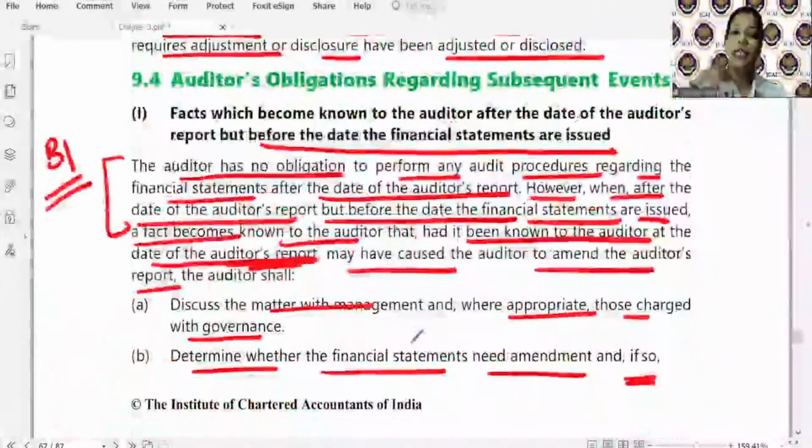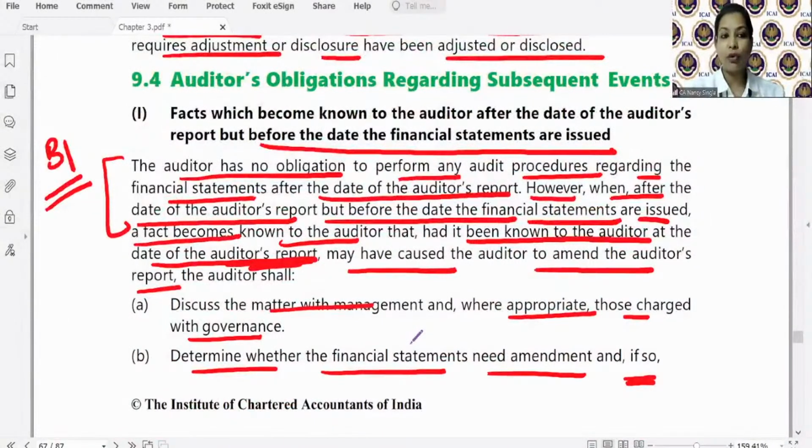Now with respect to the events after the date of auditor's report, the auditor has no obligation to perform audit procedures regarding the financial statements after the date of auditor's report, है ना? But however, if after the date of auditor's report, but before the date the financial statements are issued, a fact becomes known to the auditor, I told you that he was watching the news and he came across that some outcome of that litigation is there, and it is so significant that had it been known to the auditor at the date of auditor's report, it may have caused the auditor to amend the auditor's report.